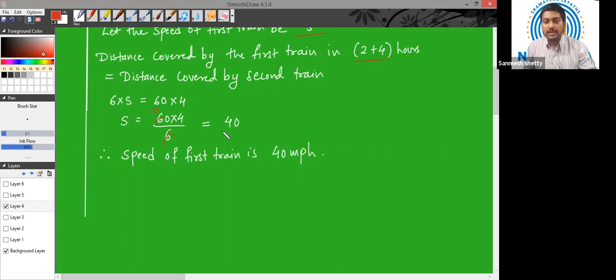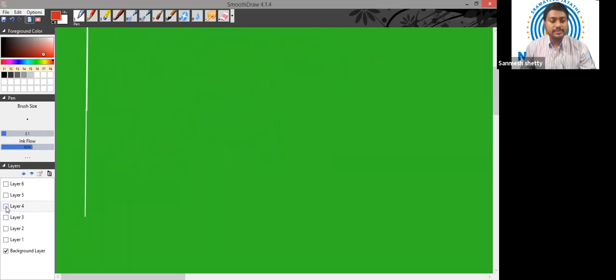So 10 into 4 is nothing but 40 miles per hour. So the speed of the first train will be 40 miles per hour. I hope the solution is clear. Let us proceed further to the next question.